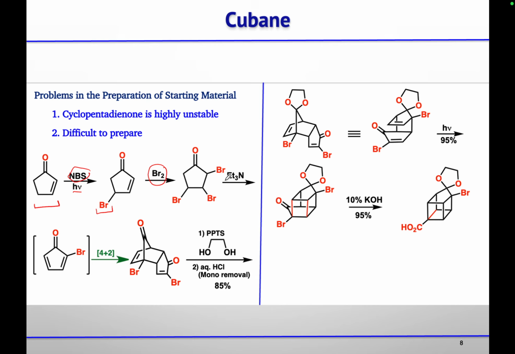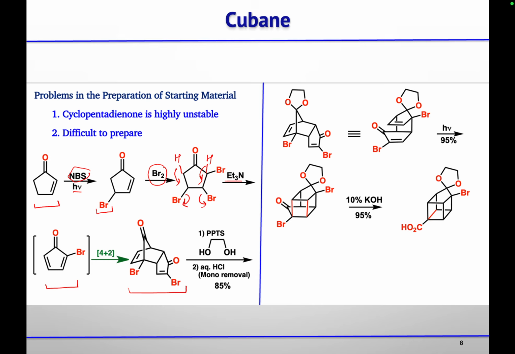Then, once you treat it with triethylamine, so we have two acidic hydrogens present alpha to the carbonyl compound. So, your triethylamine will take this proton and your bromide will leave. Similarly, that other proton it will take and other bromide will leave. And you will get your diene or dienophile. Then this diene will undergo Diels-Alder reaction with the other molecule of this cyclopentadieneone to give you this 4 plus